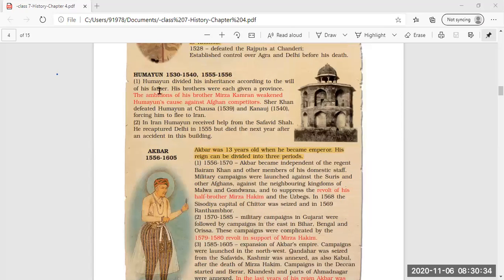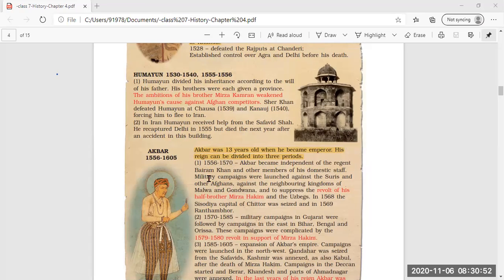After Babur died, his son Humayun sat on the throne. After Humayun, Akbar was there, and Akbar was only 13 years old when he became the emperor. His reign, his ruling period, can be divided into three periods.